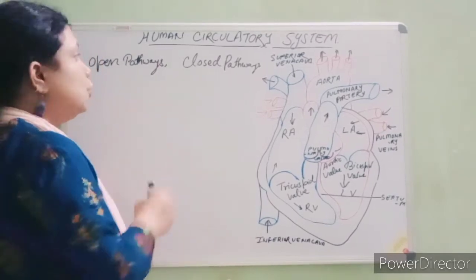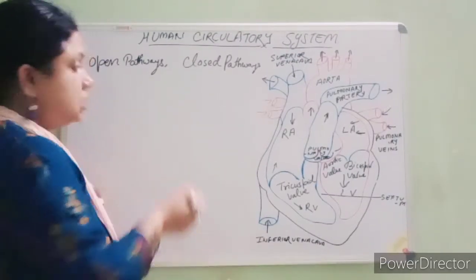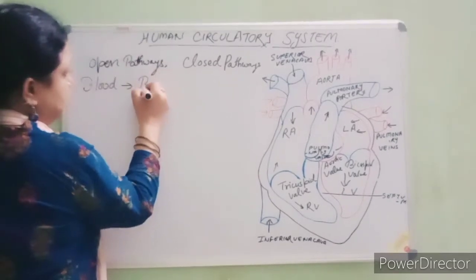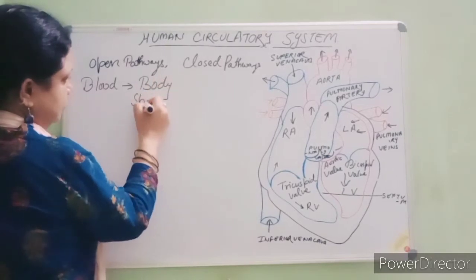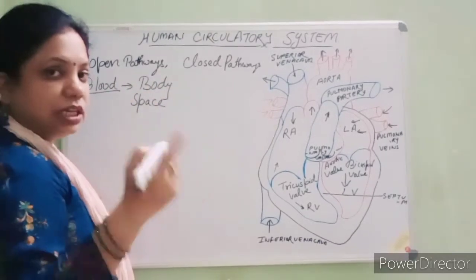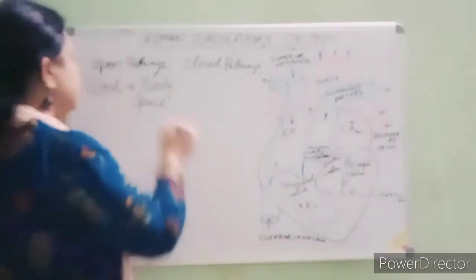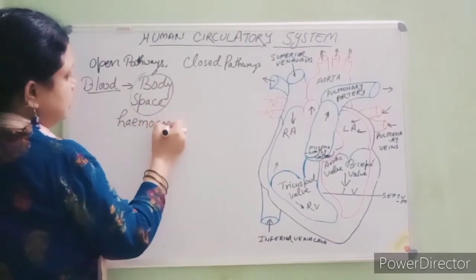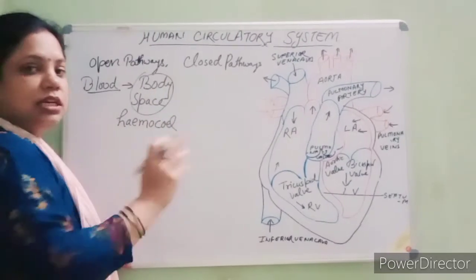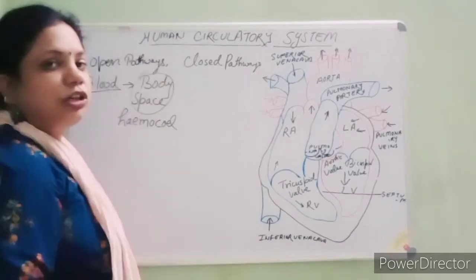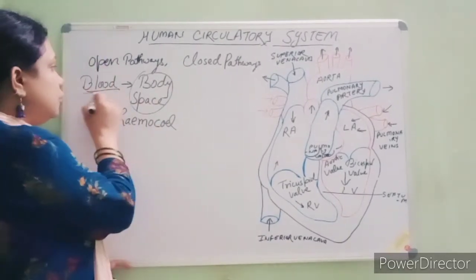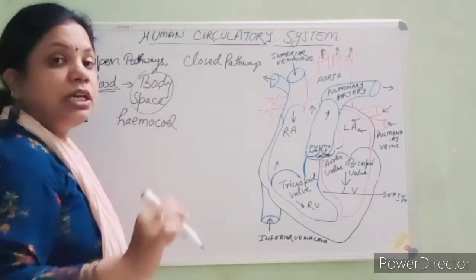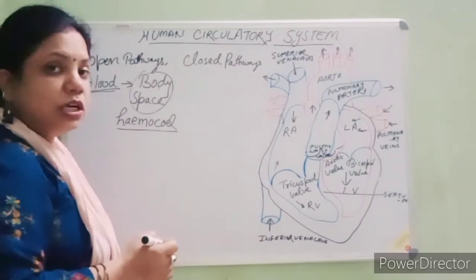Clear? In the open pathway, students, the blood flows in body space, where the blood flows in body space. And this body space is also known as hemocoel. This is present in arthropoda and mollusks, where the blood flows into the body space. It is also known as the body cavity, and it is known as the hemocoel.